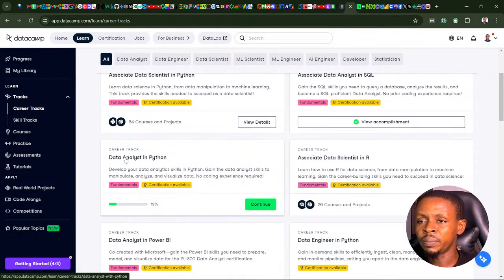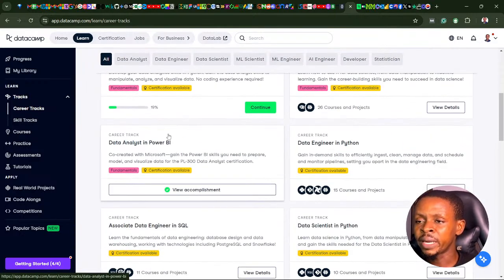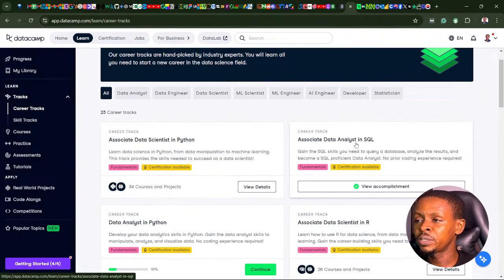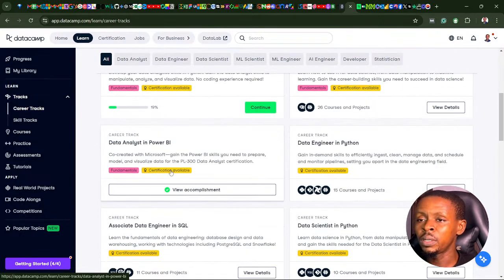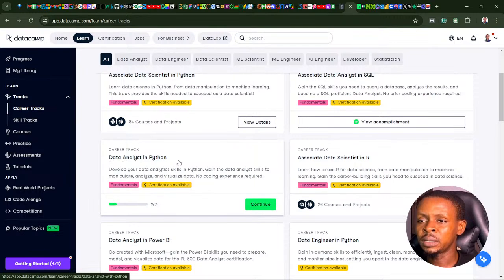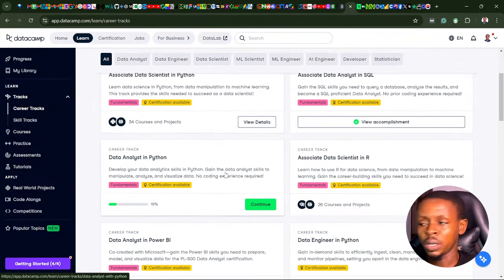If I go to the data analysis in Python career track: when I started this way of learning, it actually started with data analysis in SQL. You can see we've completed this data analysis in SQL career track. You can catch that in the live stream tab on the channel. We also did data analysis in Power BI over a 100 day period, because SQL is very highly technical knowledge that you need to understand very well. We also did this for close to 70 or 80 days. Then we started data analysis in Python, which we'll be learning for this year, 2024. I'll be sharing my portfolio project ideas with you for each tool as we move along.